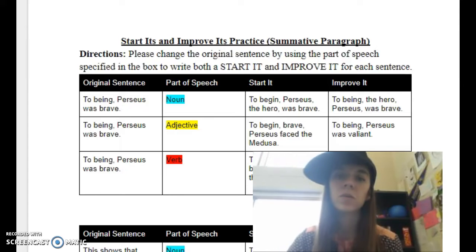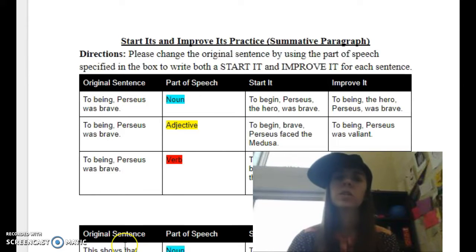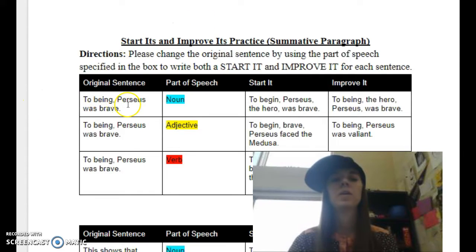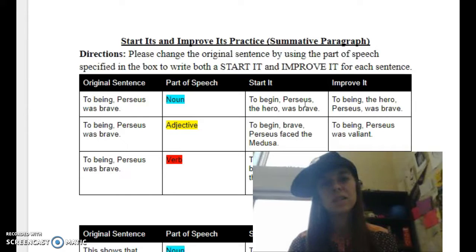You should be on the green circle one if you're on this page. Alright, so your task was to take some of our main points and make them better using Start It or Improve It. So, our main point read, to begin, Perseus was brave. He certainly was. Now, we're going to start with our noun one. So remember, for our noun start-its, we're going to make sure that at the beginning of that sentence, we use what we call our noun appositives, all right?